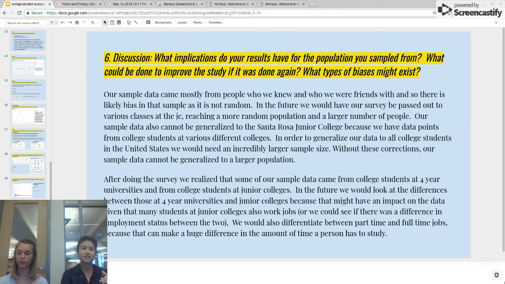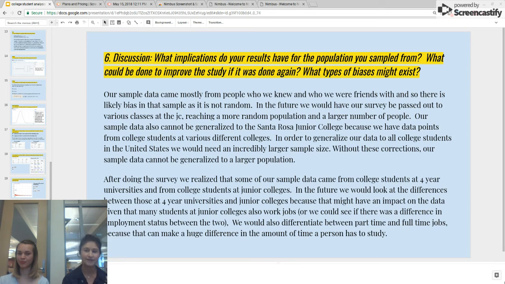So for our discussion, in terms of what implications our results have for the population we sampled, what could be done to improve the study if it was done again, and what biases might exist, we had a lot of issues that we would do differently in the future. Our sample data came mostly from people who we knew and who were friends. So there's a lot of bias in that sample since it is not random.